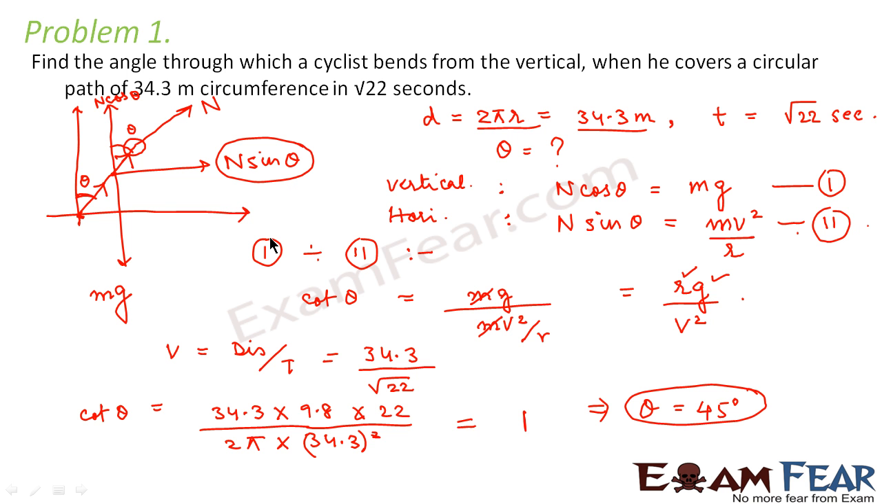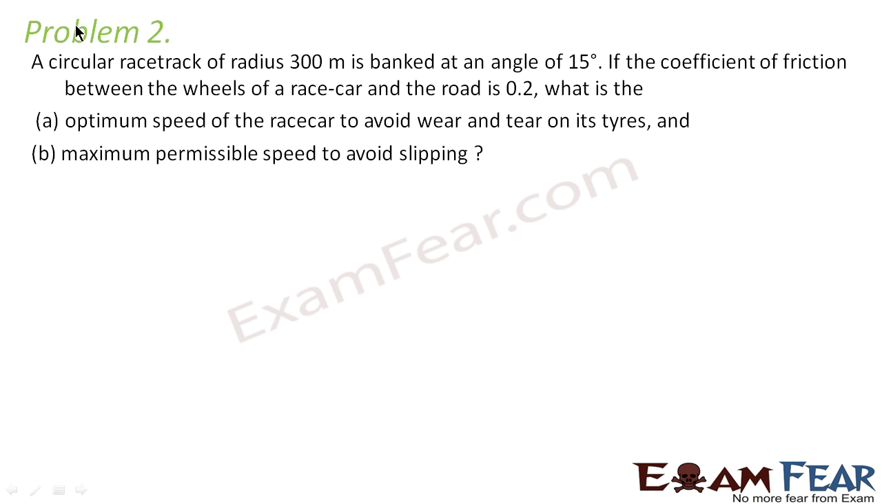Now let us look at another problem. The problem says a circular racetrack of radius 300 meter is banked at an angle of 15 degree. If the coefficient of friction between the wheels of a race car and the road is 0.2, what is the optimum speed of the race car to avoid wear and tear on its tires?